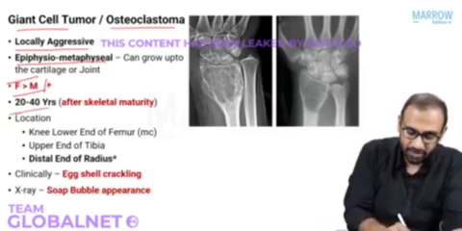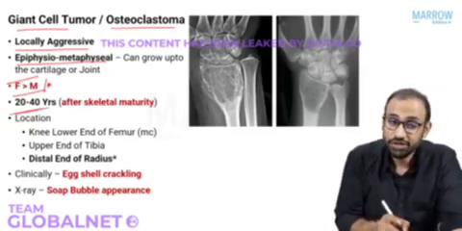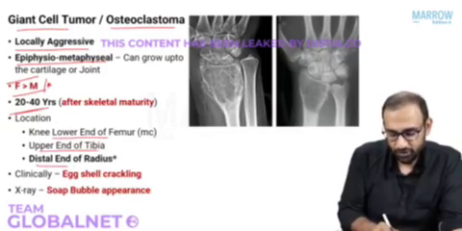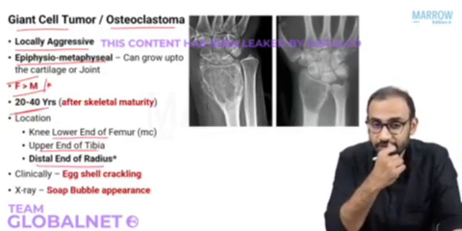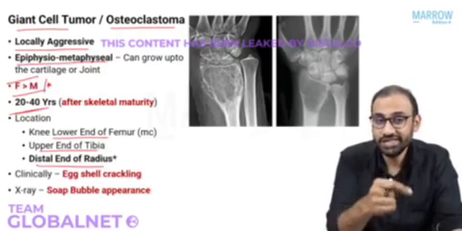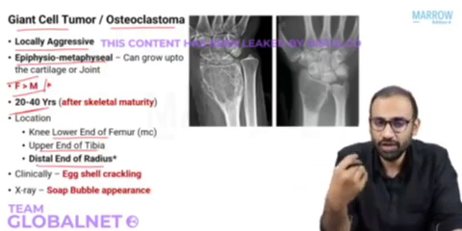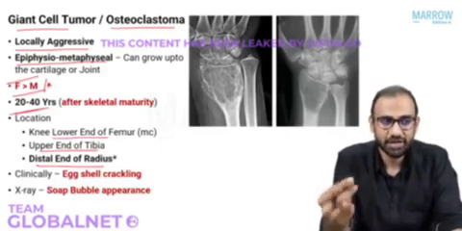Occurs after skeletal maturity, and what is the most common location? Around the knee, that is distal femur, followed by proximal tibia, followed by distal of the radius. But please be careful, here there is an MCQ. What is the most common tumor of the distal end of the radius? The answer is GCT.